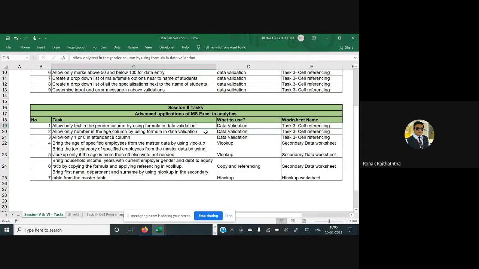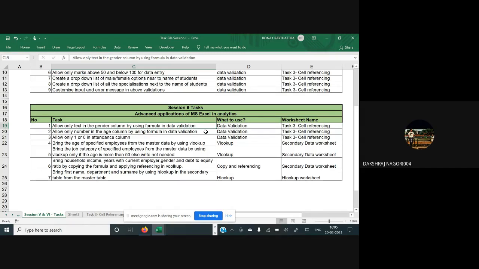We have also seen how to customize the message. We have also seen how to give the pre-message as well as the post-message. When I say pre-message, that means if someone is trying to enter something, right before the entry of the data, it should give you some message. And right after posting something which is invalid, it gives you something as a message, right? So that's what we have done till now. Now today we would be exploring the customization of the data validation option, and along with that we would go to the lookups and we would try to explore.